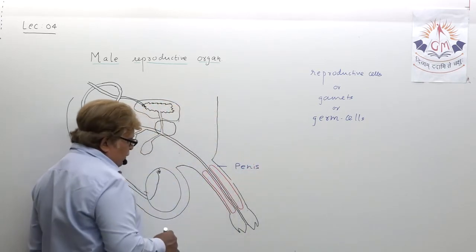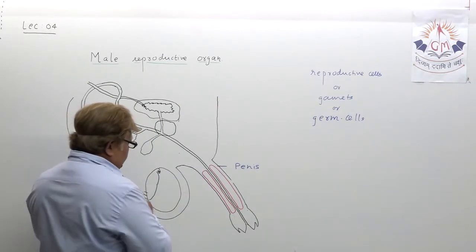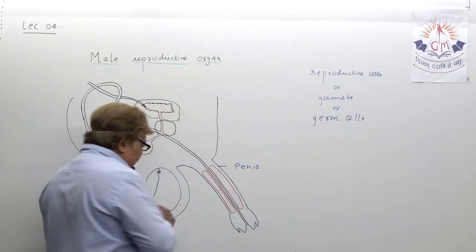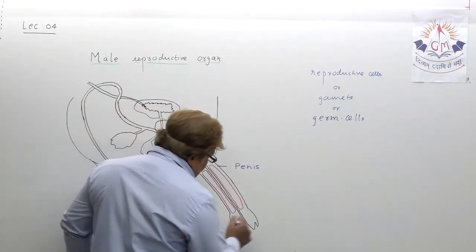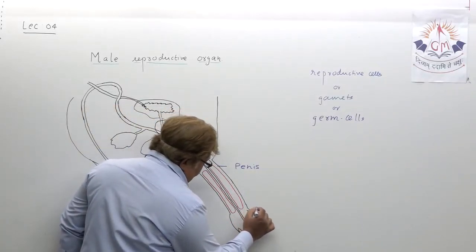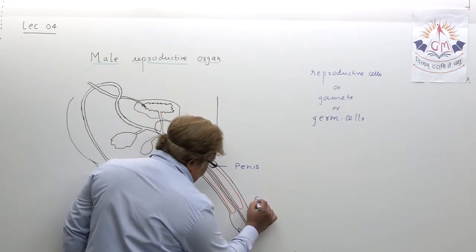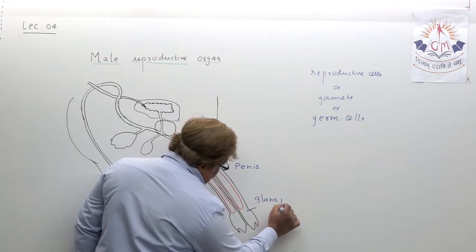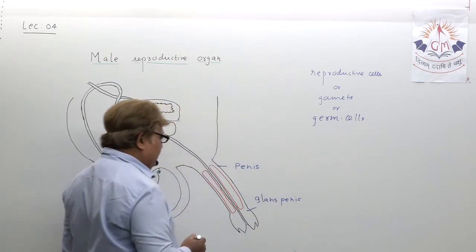The front part of the penis is known as glans penis. This first swollen part of the male penis is known as glans penis. Just try to understand. This is known as glans penis. Understand?